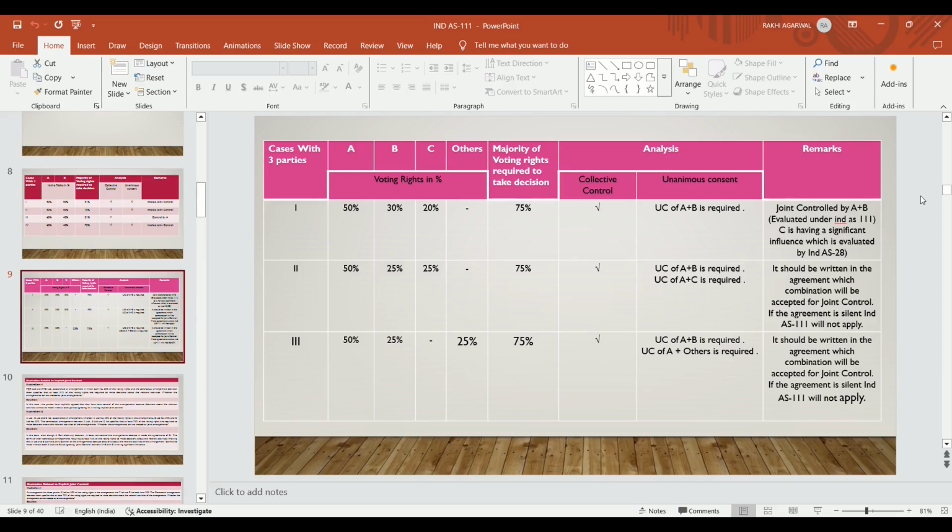A cannot take a decision individually, B cannot take a decision individually, and C cannot take a decision individually, because the majority vote required to pass any decision is 75%.